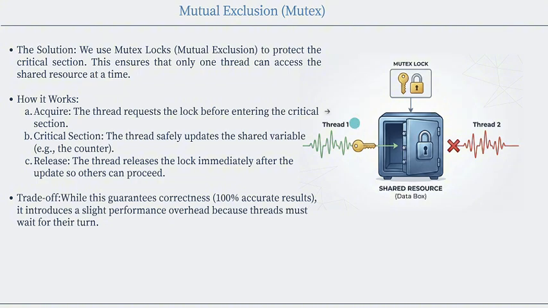Here we have a solution. We use mutex locks to protect the critical section. This ensures that only one thread can access the shared resource at a time. And here I explained in a very short way how it works. Also in this diagram, I explain it in a very short way, doctor.